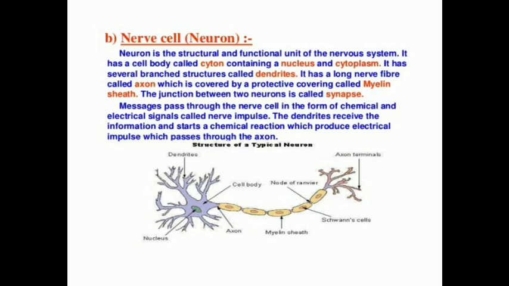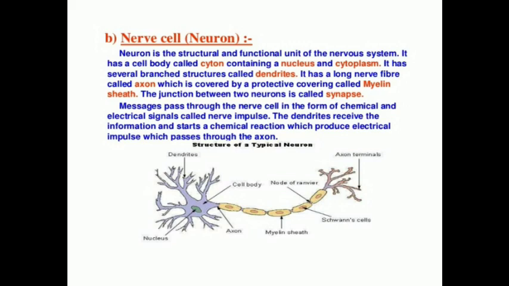Now, nerve cells. Now we are going to see about the nerve cell, which is also called a neuron. What is a neuron? Neuron is the structural and functional unit of the nervous system, and it has three major parts. See the image which is given here, there are three major parts. What are they? Number one, cyton, that is the head part of the neuron. Followed by that you can find a fiber called the axon, which is a tail-like structure. It ends with the axon terminals. So can you see, one is the cyton, followed by the axon, then the axon terminal.